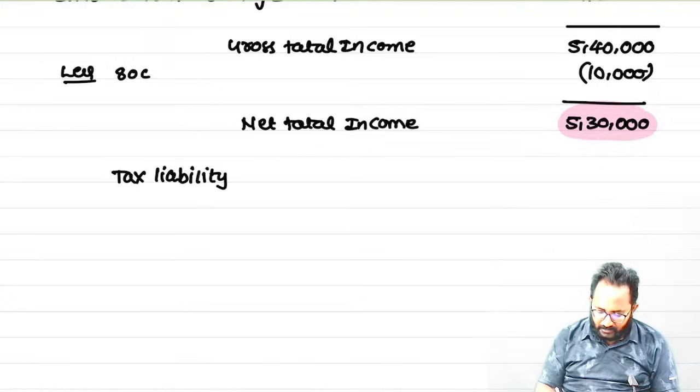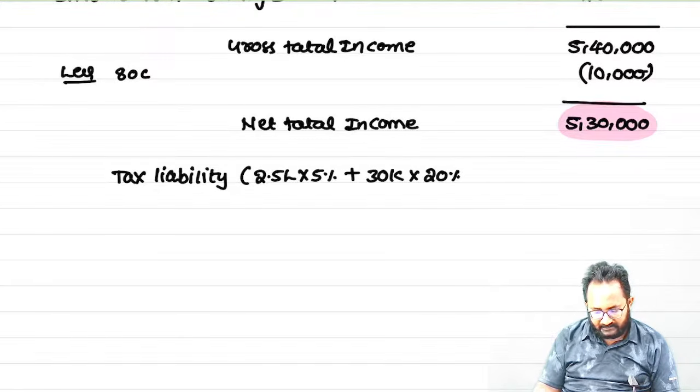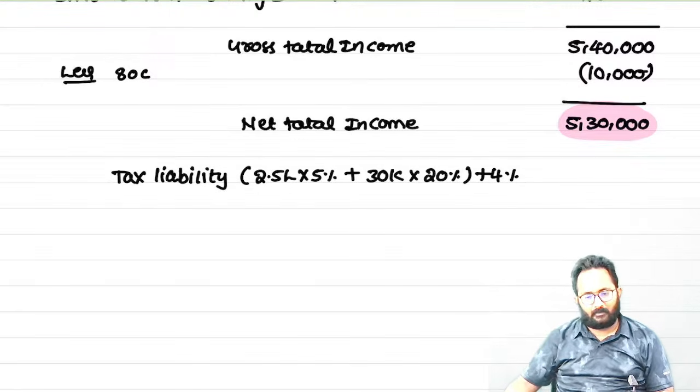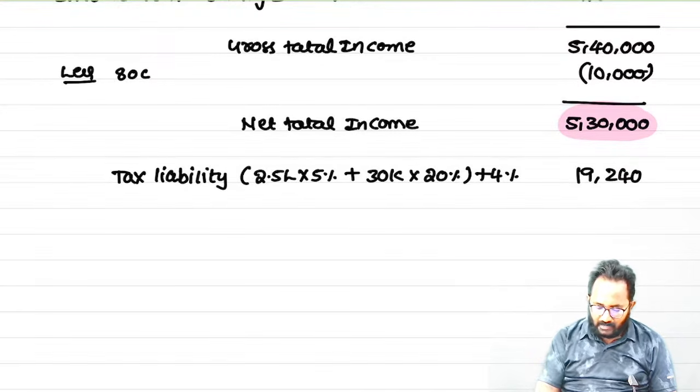So up to 2.5 lakh exempt, 2.5 lakh to 5 lakh 5%. Next, 30,000 into 20%, plus 4% health and education cess. Total 19,240. So on that net total income, we calculated this tax.